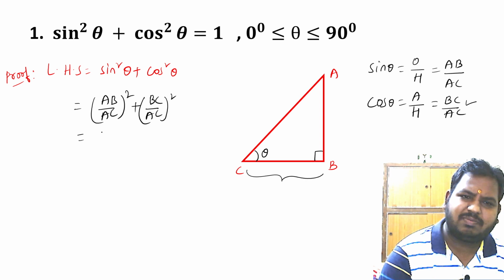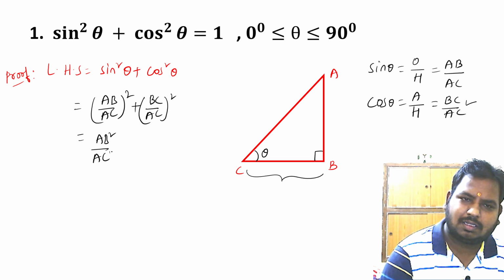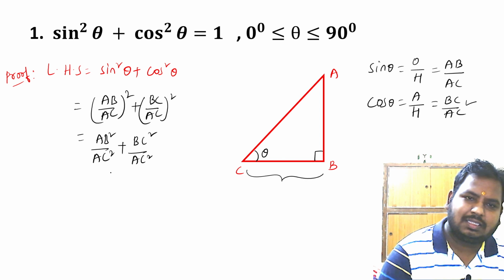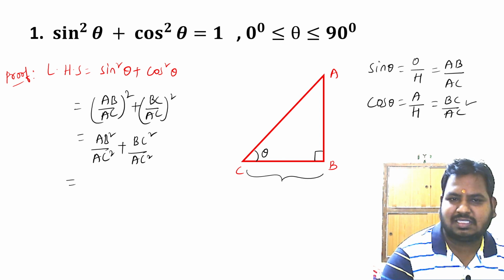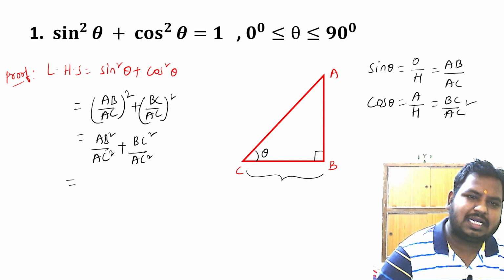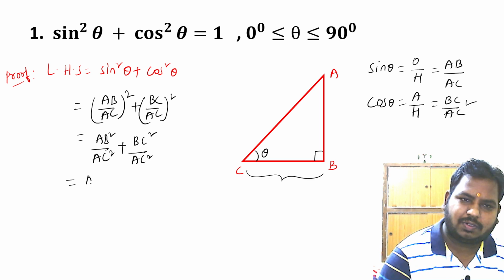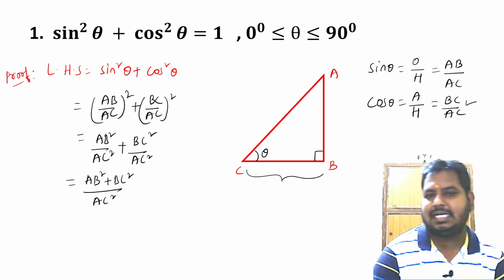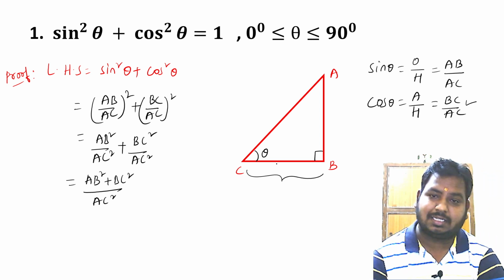AB by AC whole square is AB square by AC square, plus BC by AC whole square is BC square by AC square. These two fractions have the same denominators, so we can add up the numerators. We are going to get AB square plus BC square by AC square. In triangle ABC, let me apply Pythagoras theorem.